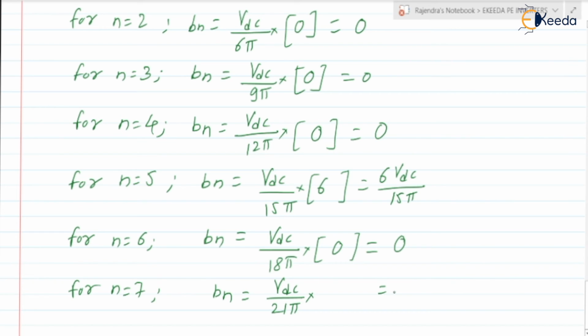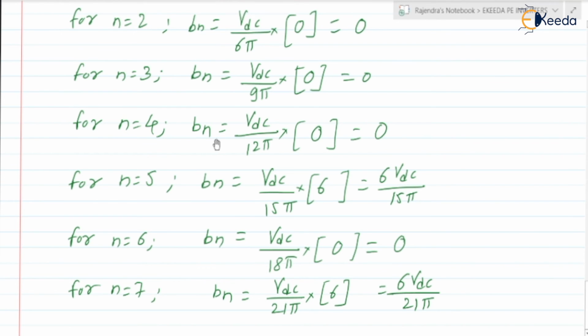If you check for n is equal to 7, the term will be 6 again, so it is 6 VDC by 21 pi. Similarly, if you check for n is equal to 8, it will be 0.